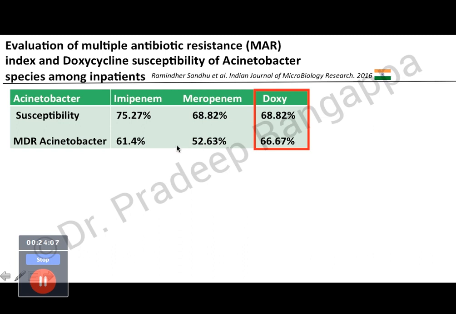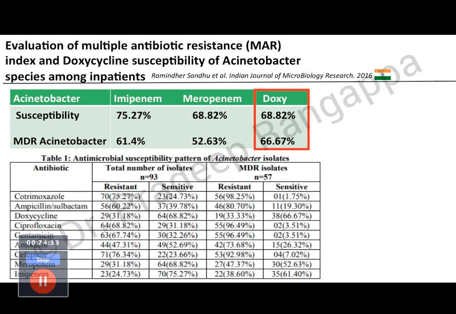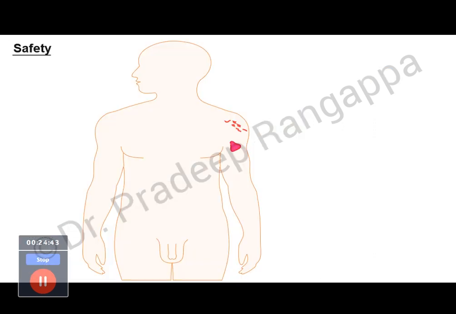So which goes on to show doxy can be a good adjunct drug when you are dealing with MDR infections as well. And we have seen it in our practice where you may have resistance to even carbapenem. Sometimes we see sensitivity to doxy and sensitivity to colistin. Since there is not too much overusage of this drug, I think this antibiotic is reasonably spared, and we are seeing some sensitivity in these MDR organisms. So this was a tabular column looking at sensitivity of these MDR organisms to various drugs, and doxy performed significantly better, and it was comparable to carbapenems.